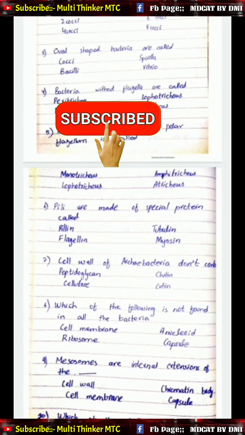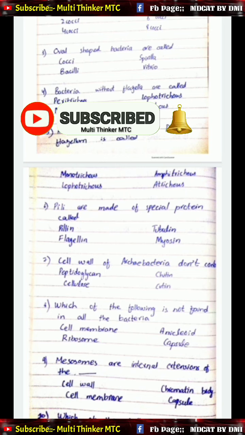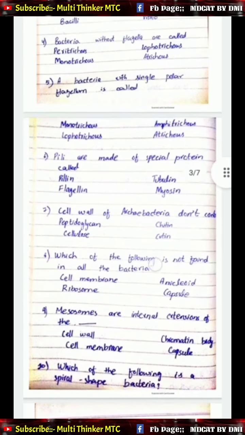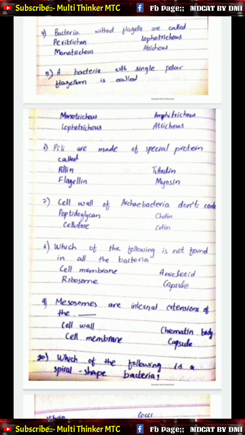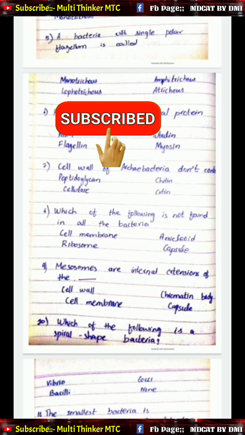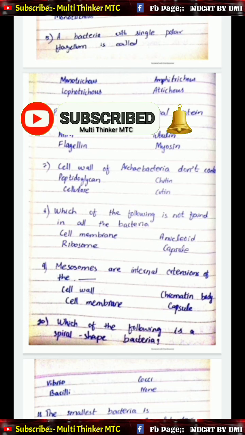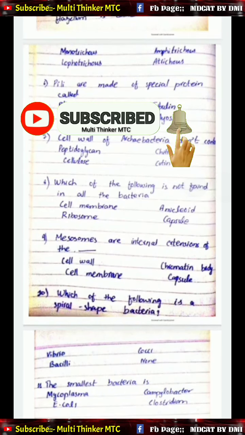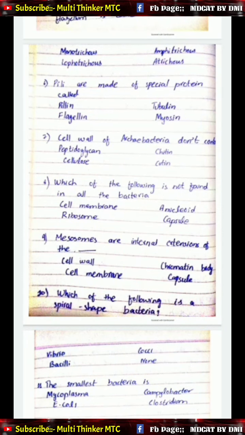3. Oval-shaped bacteria are called A. cocci, B. spirilla, C. bacilli, and D. vibrio. 4. Bacteria with flagella are called A. peritrichous, B. lophotrichous, C. monotrichous, and D. atrichous. 5. A bacterium with a single polar flagellum is called A. monotrichous, B. amphitrichous, C. lophotrichous, and D. atrichous.